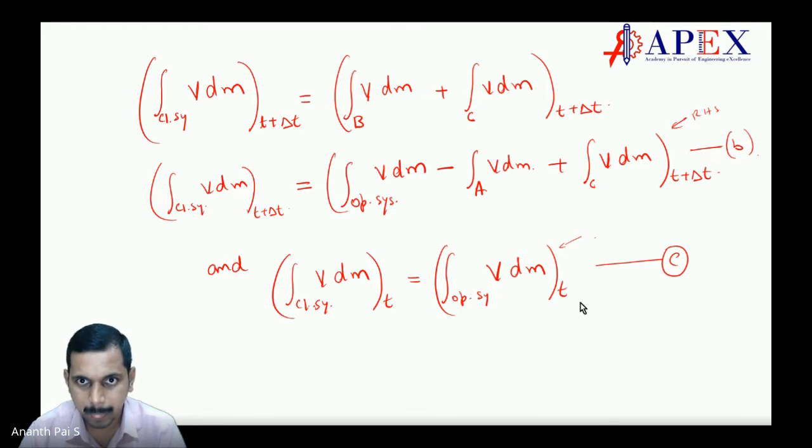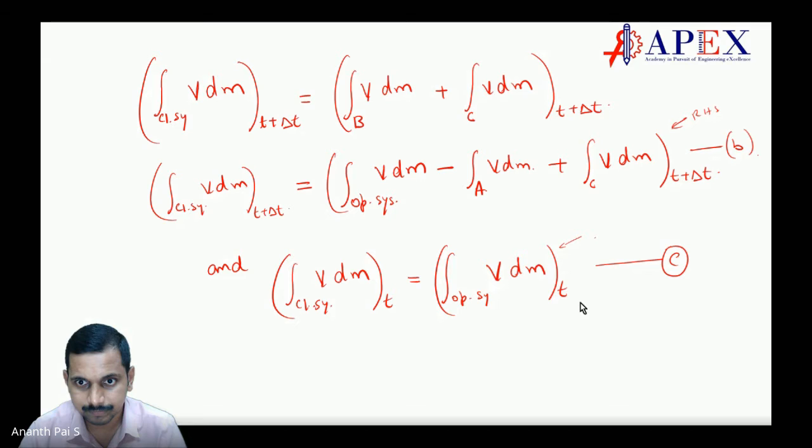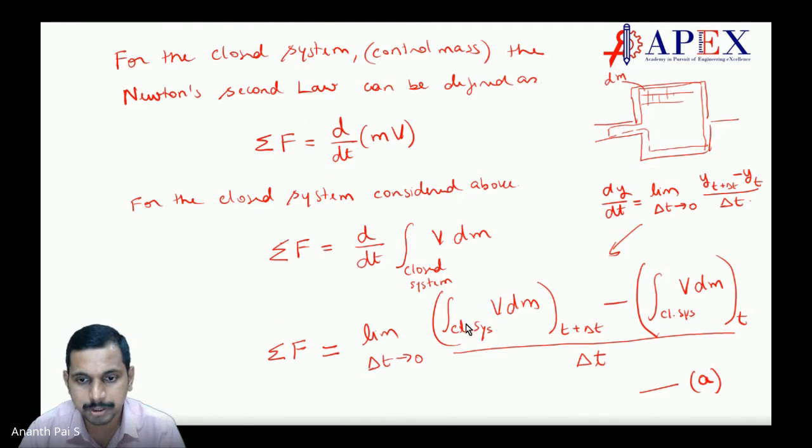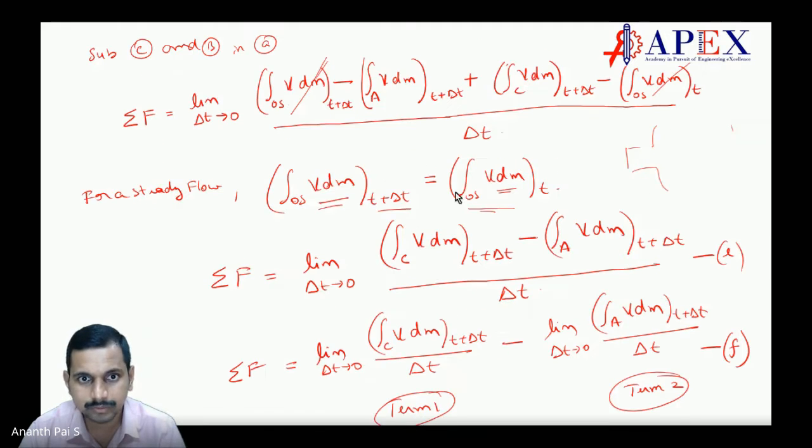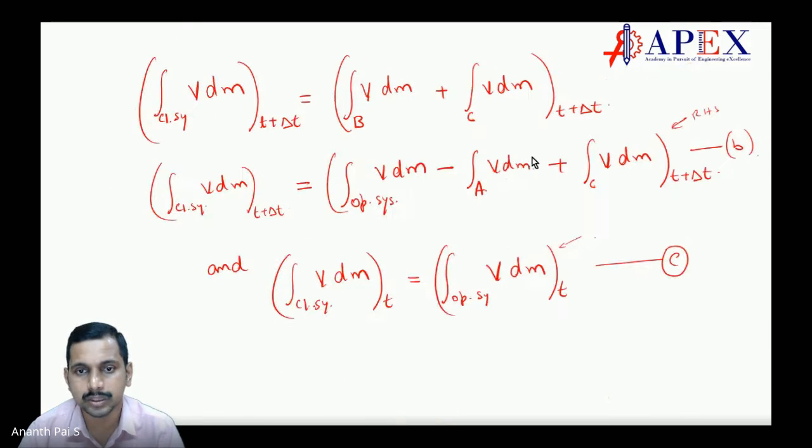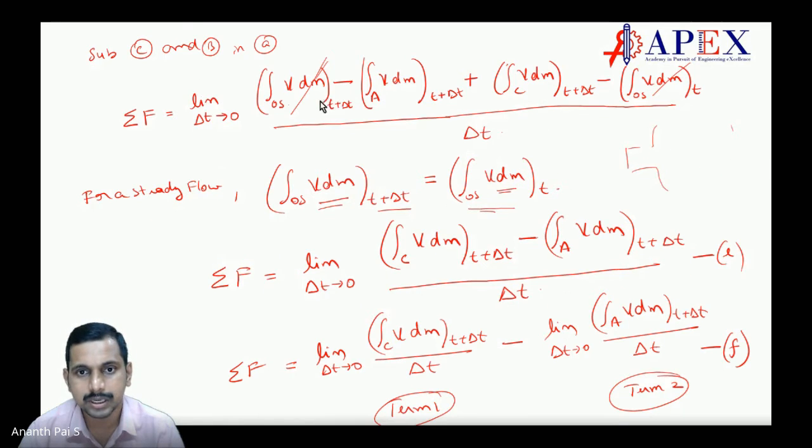Agreed? Hello students, is that clear? Yes, sir. Now these two terms we are going to substitute back here. That is what we did here. This is related to the closed system at t plus delta t, and this is the closed system at t. Wherever this is there, I substituted this whole thing, because these three terms come over here.